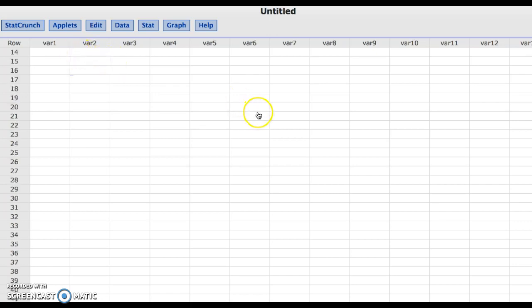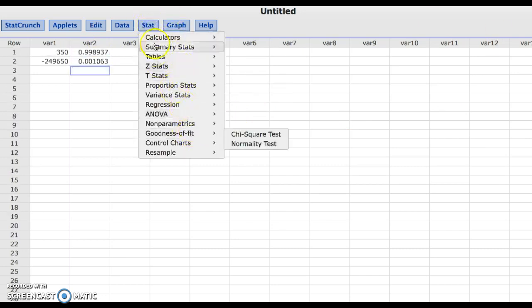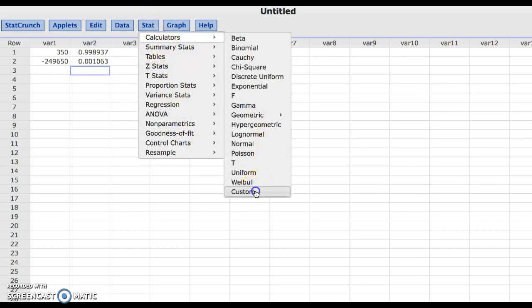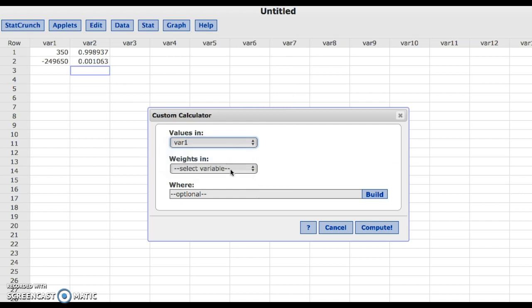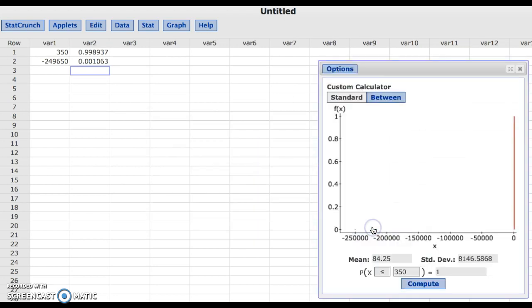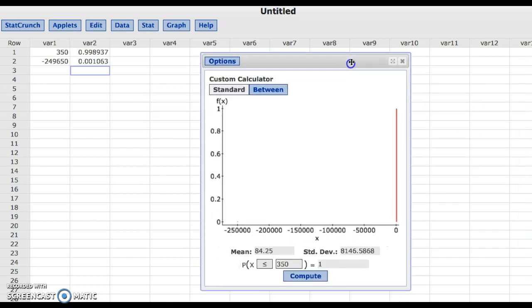Once you have this information in StatCrunch, you can ask StatCrunch to build a picture. Calculators, custom. Notice I didn't even input anything into my column headers. And you have some issues with the picture here. It's not as helpful when you have values of X that are a little positive and very, very negative. StatCrunch doesn't know what to do here. Notice that graph isn't helpful, but it does produce for us a mean of 84.25, which should match what we did by hand or what the book did by hand.